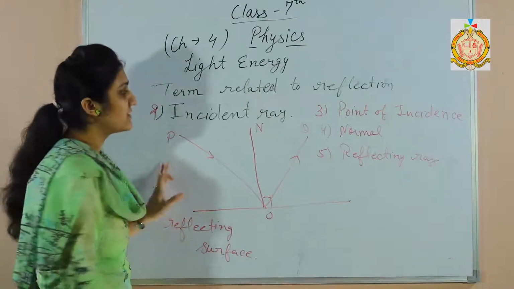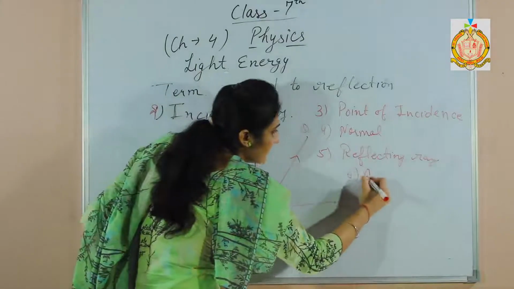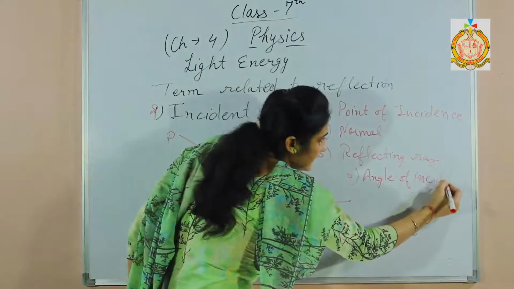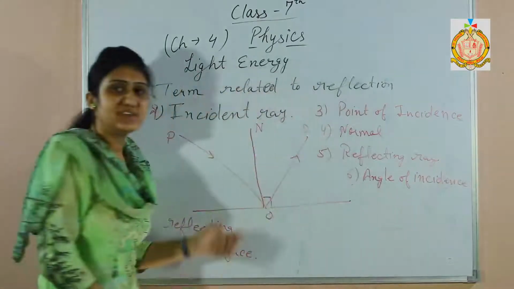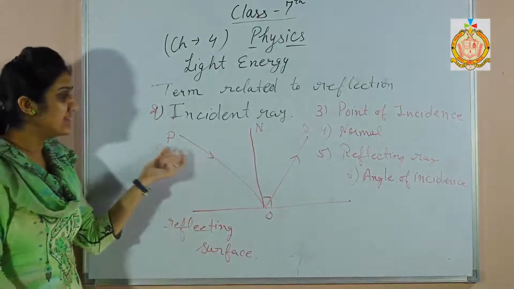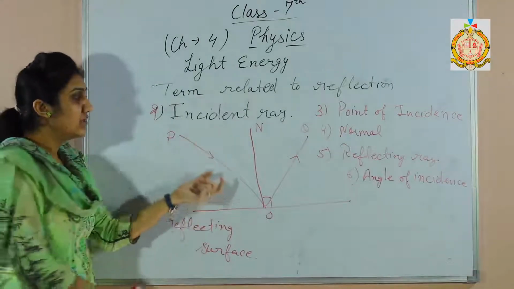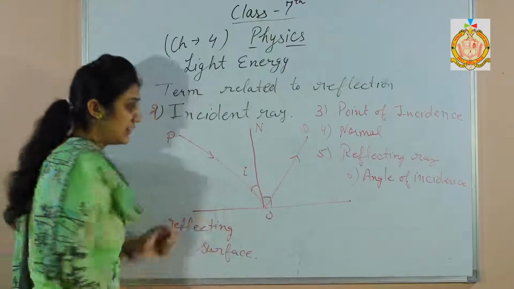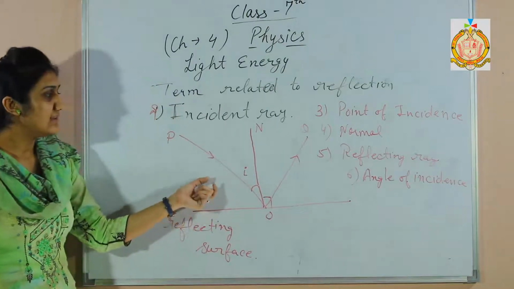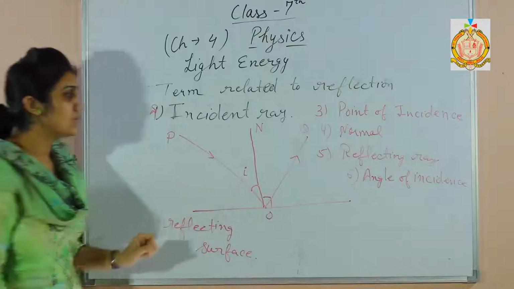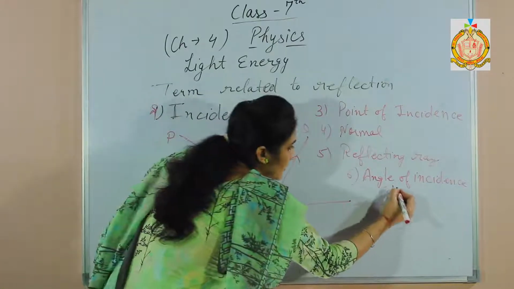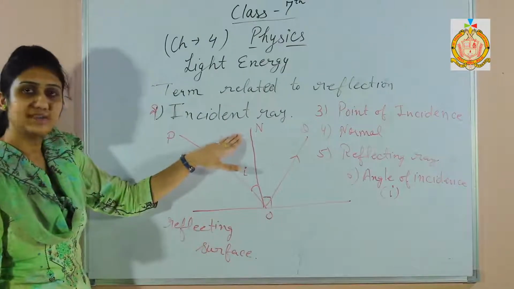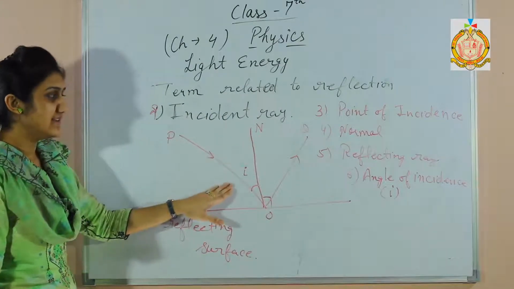Next one we will discuss about angle of incidence. Angle of incidence is the angle which the incident ray makes with the normal. See this angle I. Incident angle is represented by small i. The angle which the incident ray makes with the normal is called angle of incidence.